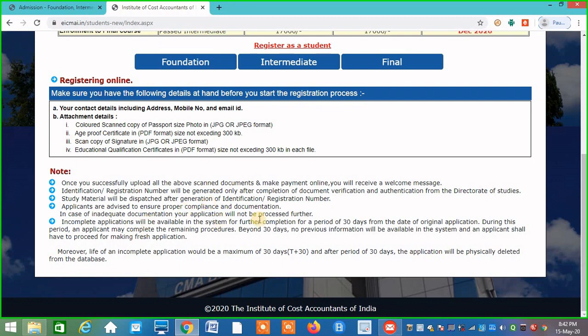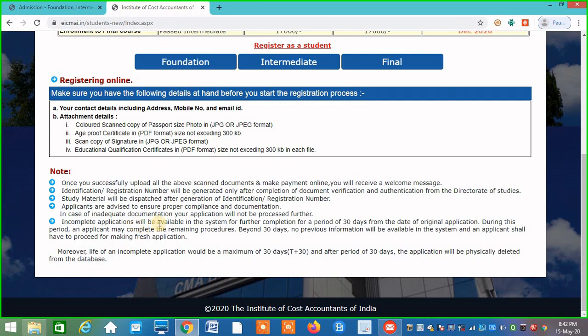Applicants are advised to ensure proper compliance and documentation. In case of inadequate documentation, your application will not be processed further. This means, for example, that you have not attached an age proof certificate, or you have wrongly attached some other certificate. That will not be accepted, and your application will not be processed. An incomplete application, or if your face is not clear in your photo, or there is some problem in the photograph, or by mistake you have uploaded a different document like a ration card instead of the certificate, that will not be accepted. Student, please make sure you are not making this kind of mistake.